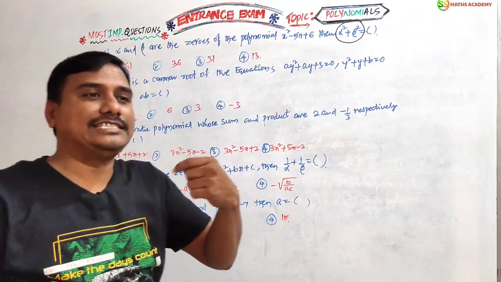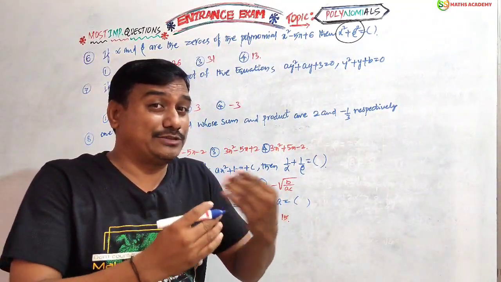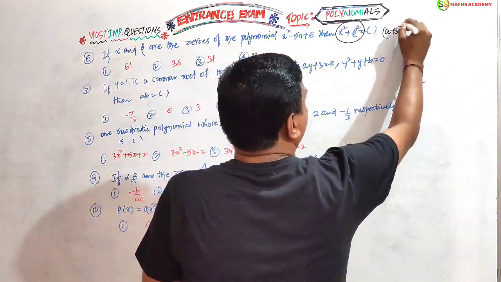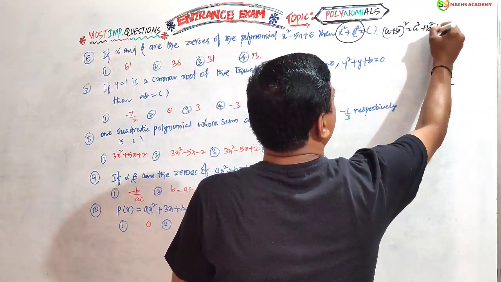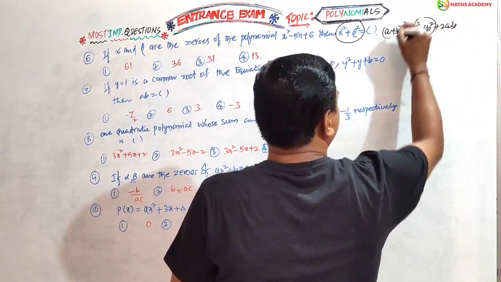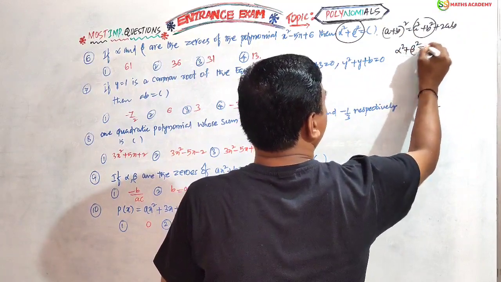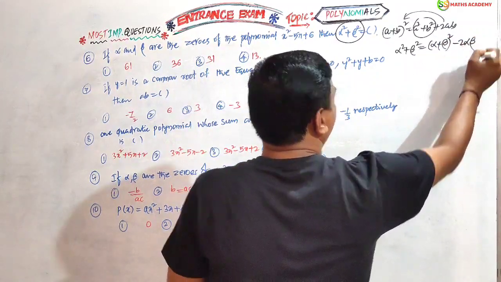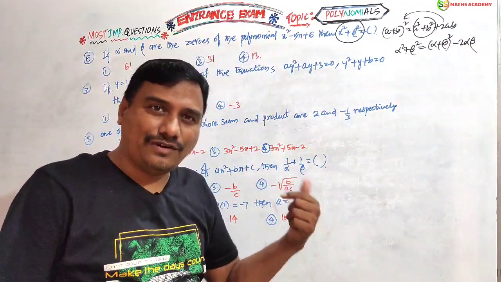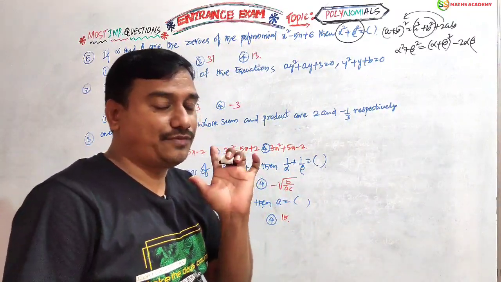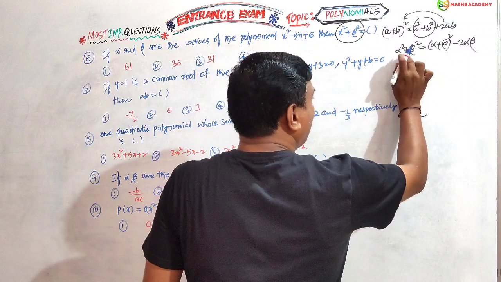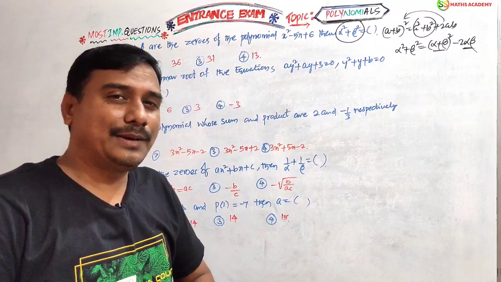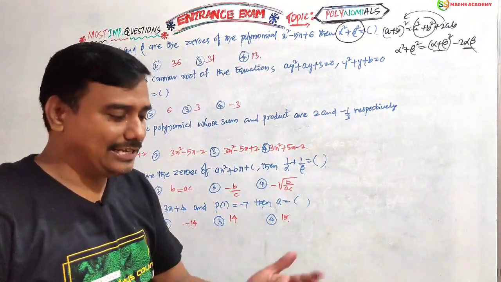It is like a form of a plus b whole square, which is a square plus b square plus 2ab. Here he is asking for this value. That means alpha square plus beta square, if you transfer to the left side, becomes alpha plus beta whole square minus 2 alpha into beta. In the place of a I have taken alpha, in the place of b I have taken beta. That's it, friends. Before you find this value, you must know alpha plus beta and alpha beta, that is, the sum of the roots and the product of the roots. If you know them, the answer will be in your hand.